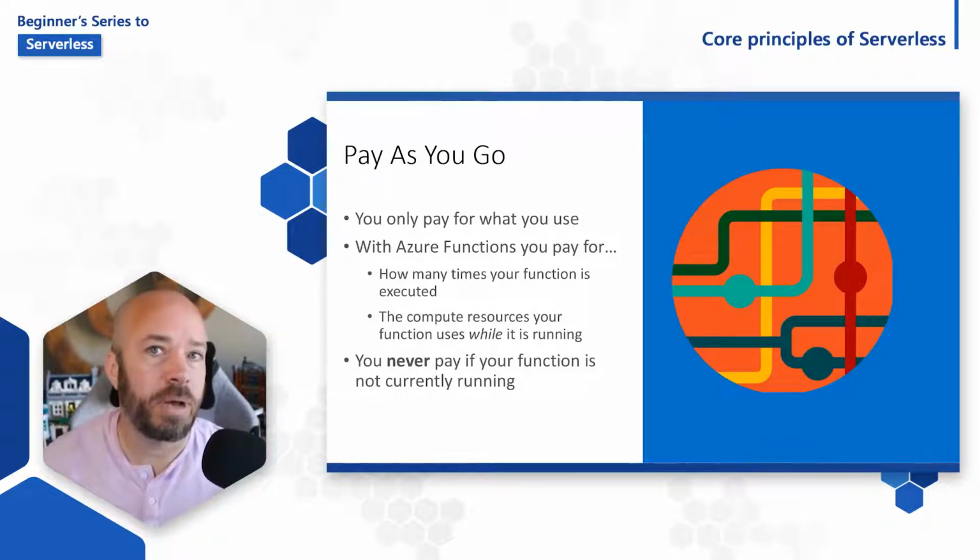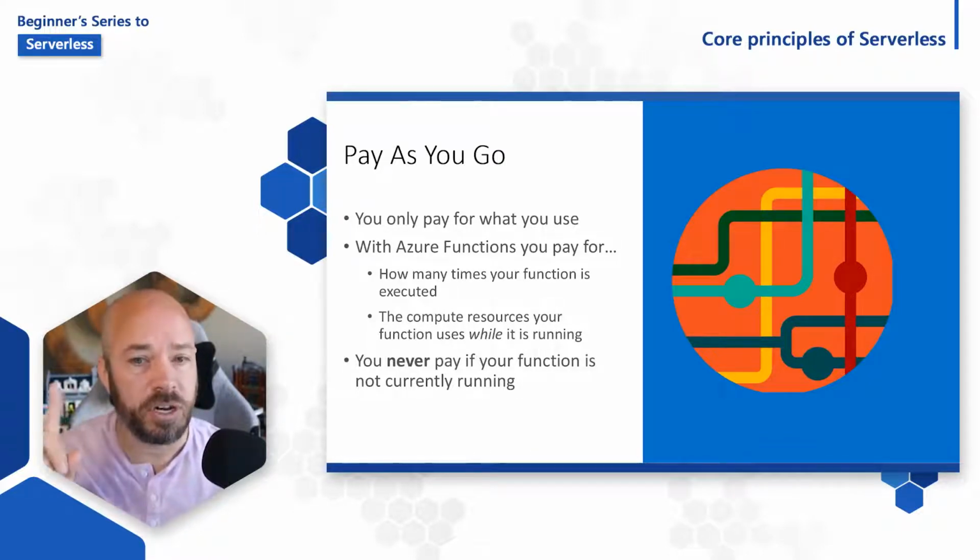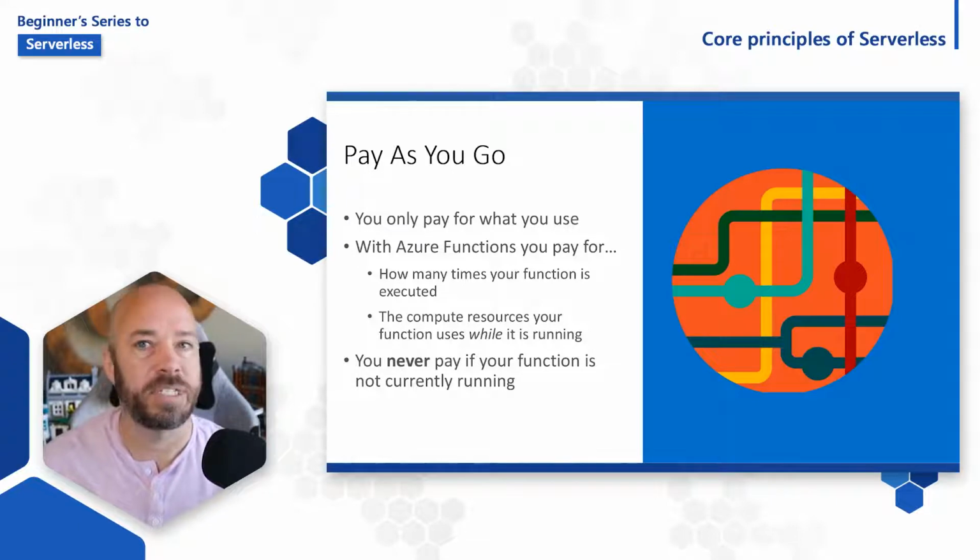With Azure Functions, you pay for two main things: an execution cost, which is a cost when your function is executed, and the amount of resources like RAM, CPU, etc. that is used while your function is running. The most important aspect of pay-as-you-go is that you never pay anything if your function is not going. If it's not running, you don't pay.